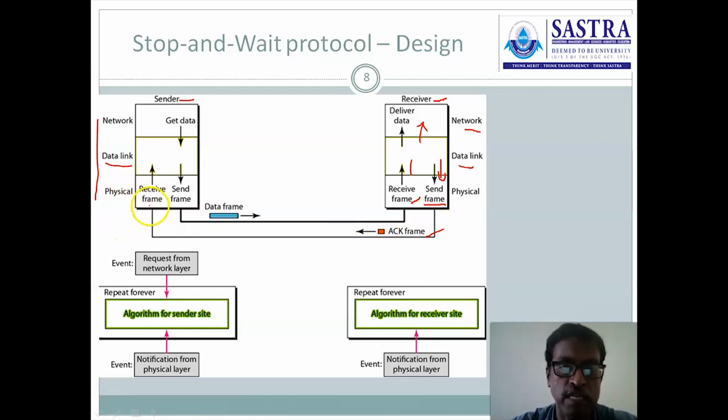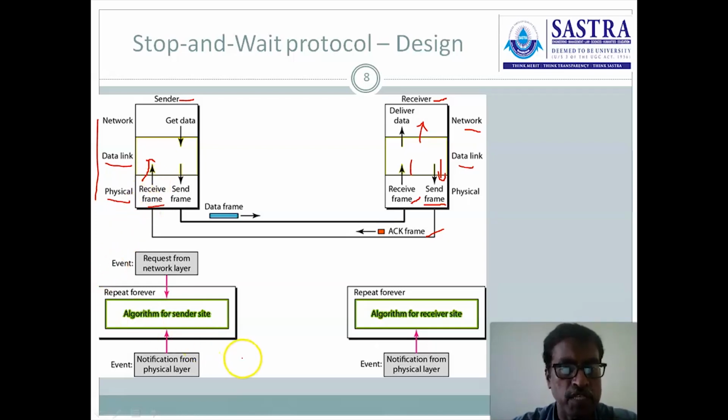Come to the sender side. The sender receives the acknowledgement frame. Immediately the physical layer sends a notification to the data link layer about the incoming acknowledgement frame. Then the data link layer receives that acknowledgement and concludes that the previous frame is delivered successfully to the receiver. These are all the functions executed in the stop and wait protocol.